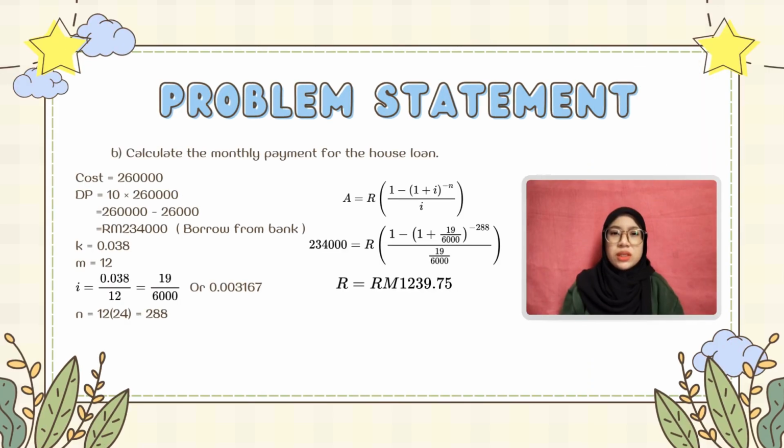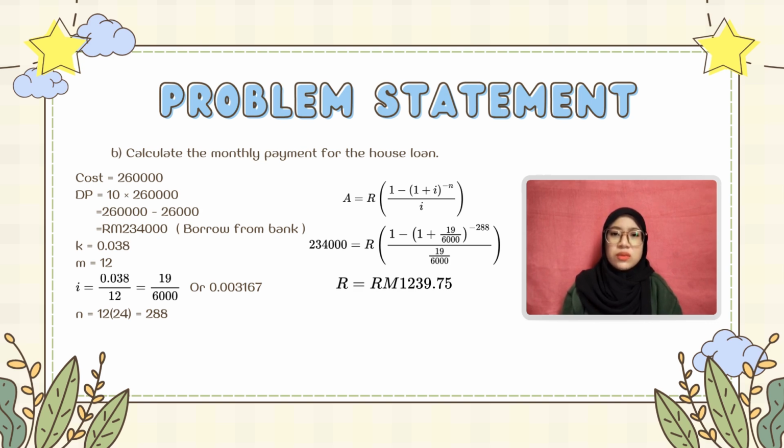Question 2b. Calculate the monthly payment for the house loan. The total cost of the house is 260,000 and the down payment is 10% times 260,000, equal to 26,000. So the amount borrowed from the bank is 260,000 minus 26,000, equal to 234,000. K is 0.038, M is 12, and i is 0.038 divided by 12, equal to 0.00367.